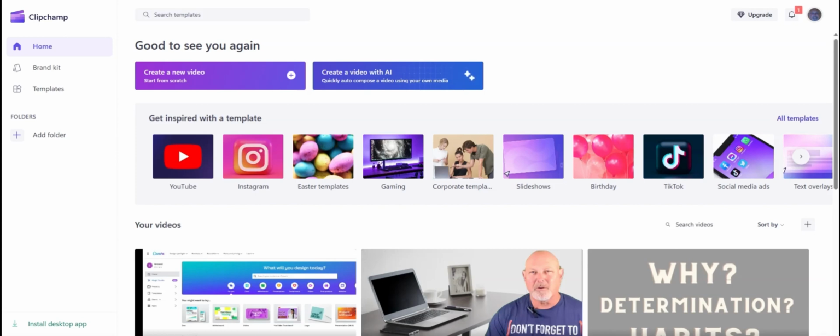So once you get to the Clipchamp page, this is where you will come in. You've got 2 options here. You've got templates down here that you can actually use. But if you want to go to making a video, you can create a new video, start from scratch, or you can create a video with AI.